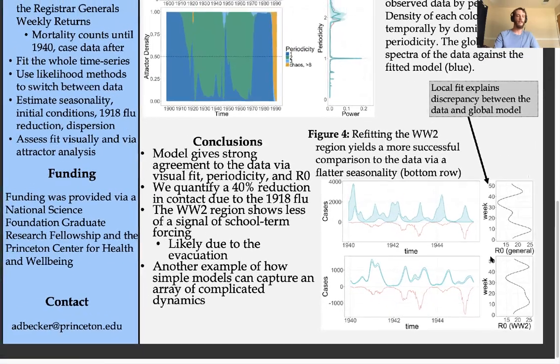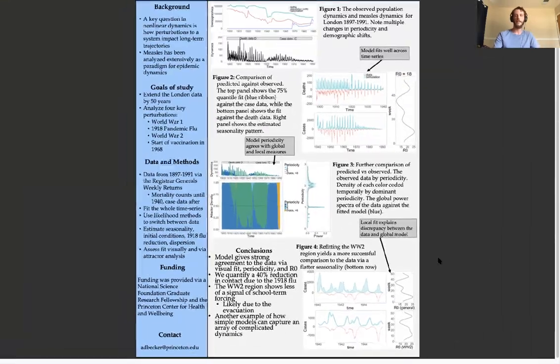If we do this 6-year epoch analysis across the whole time series, this is the flattest seasonality across the whole series. Now that my time is running out, we have major conclusions: the model gives strong agreement to the data via visual fit, periodicity, and R naught. We found a 40% reduction in contact due to the 1918 pandemic. The World War II region shows less of a signal of school term forcing, likely due to the World War II evacuation, which brought 1 million children out of London into the countryside.